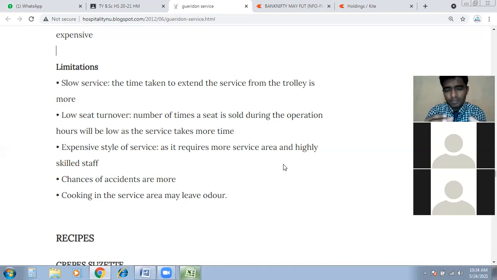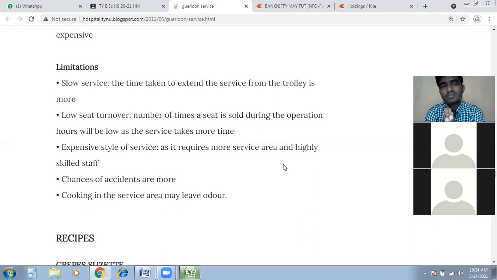So this is quite a low seat turnover. We can't accommodate a lot of guests. We have to focus on 2 or 3 tables and then we finish with that. So we can't give this gueridon service to everyone. Because skillful staff is less with us, sometimes it's quite difficult to find the skillful staff who are expert in the gueridon service.